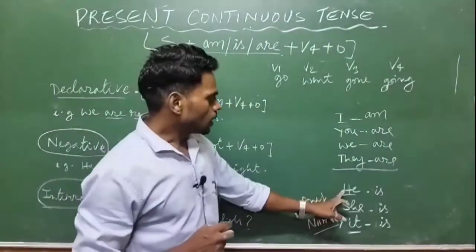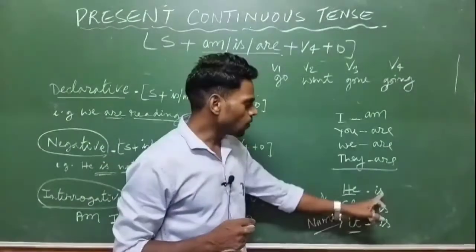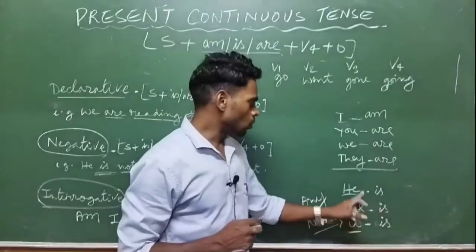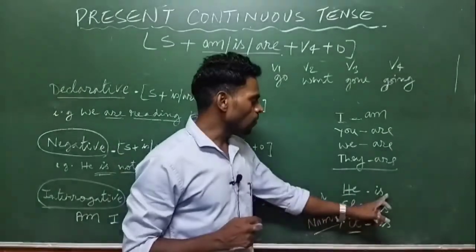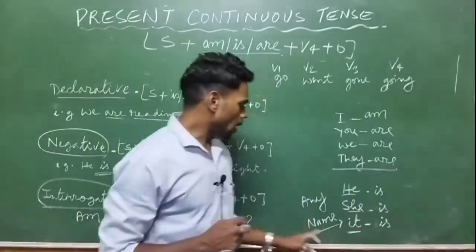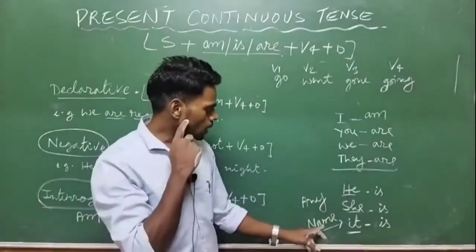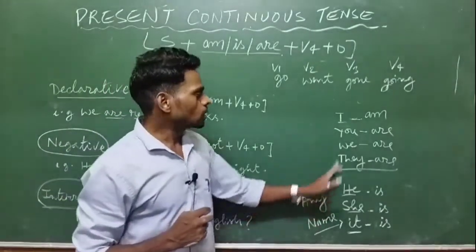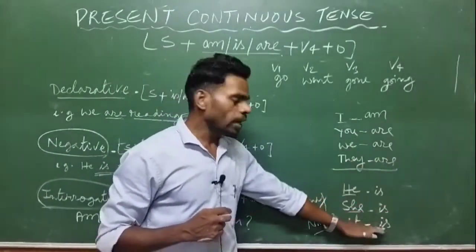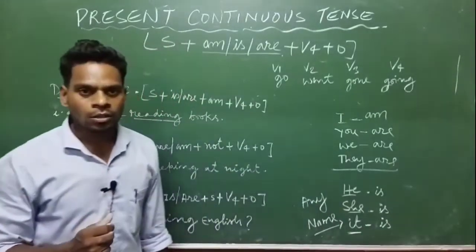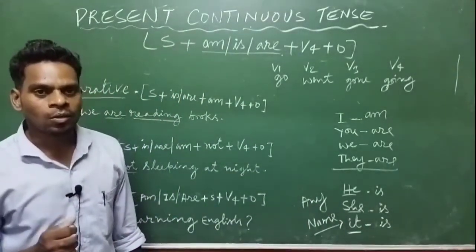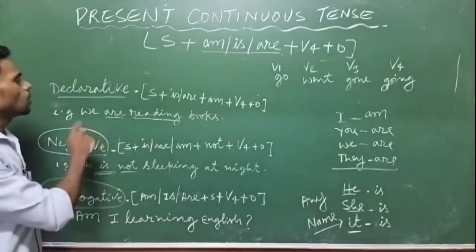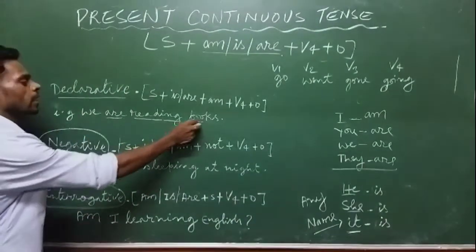With he, she, it, the helping verb is is used, and instead of he, she, it, any names could also be there. This helping verb will help you recognize that the particular sentence is in present continuous tense.